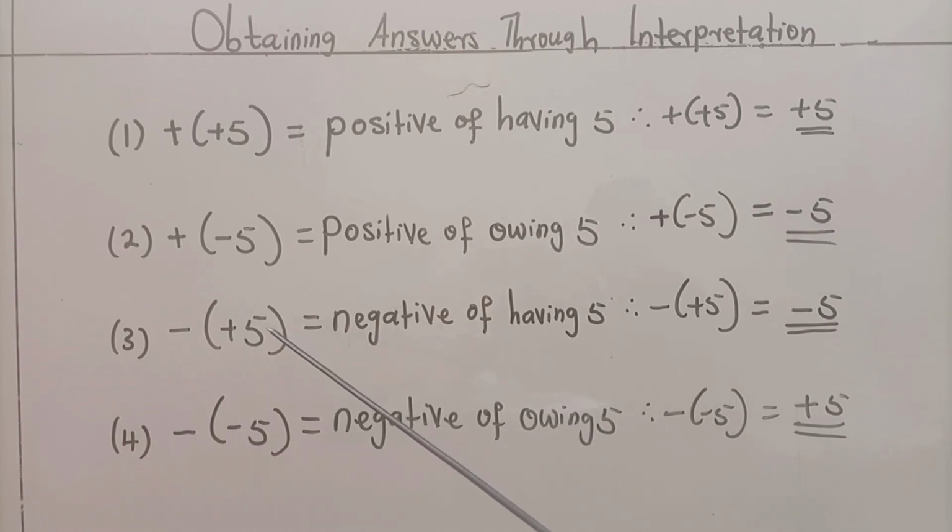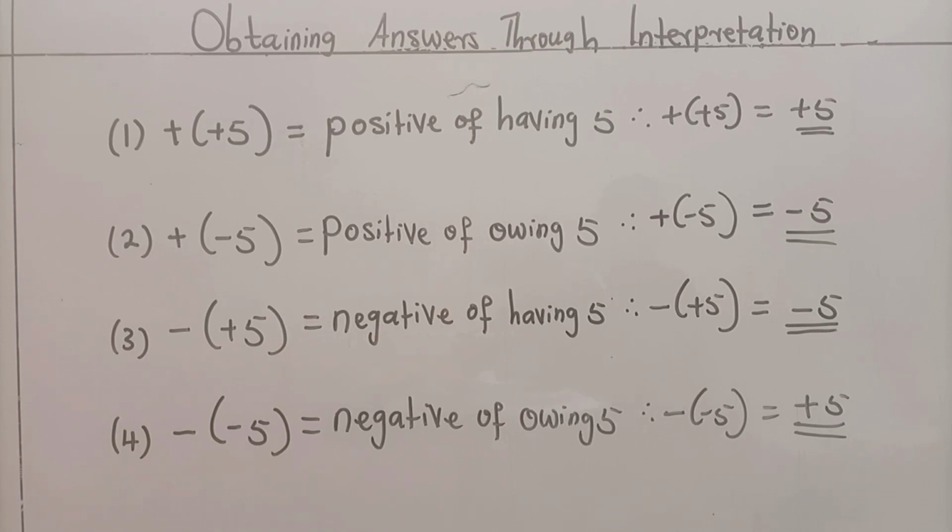The next one, minus bracket plus 5, is negative of having 5. Having 5 is here. Negative of is here. Negative means change from what you are to your opposite. If you are owing, turn to having. If you are having, turn to owing.